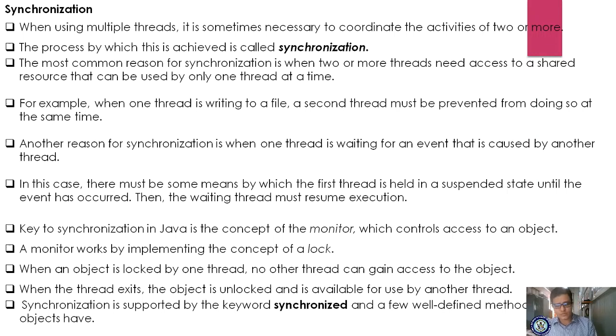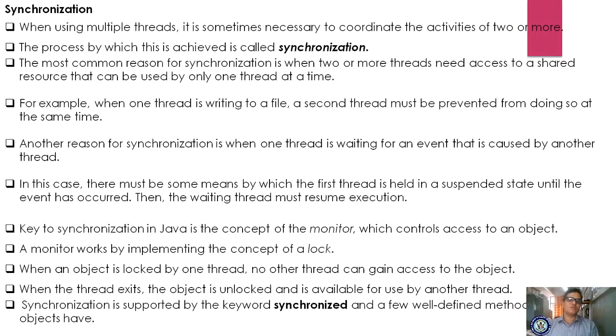As we have learned this concept in your operating system, whenever a thread needs to execute, it may need the resource utilized by another thread, right? So, shareable resources. For example, when a thread is writing to a file, the second thread must be prevented from doing so at the same time. Whenever a thread is writing, no other thread is supposed to write. If two threads start to write, then what happens? Mismatch of data happens, right?